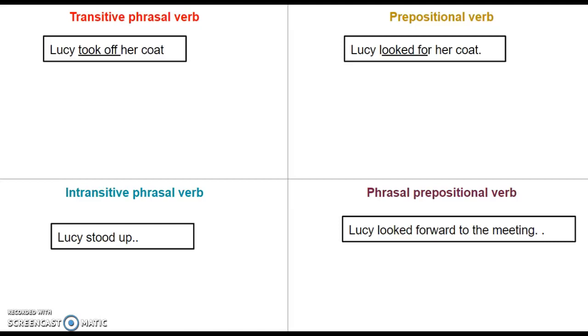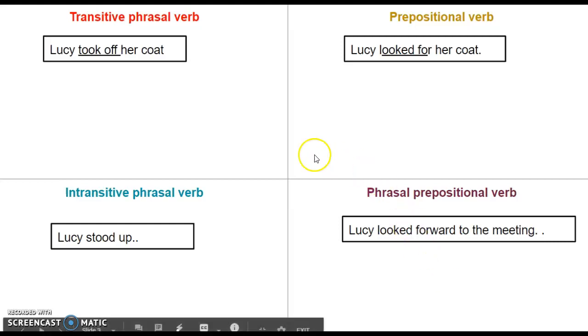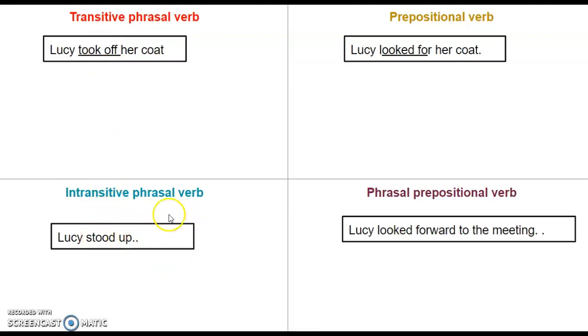So, why is it that they are different? Why is it that this and this are different? Because this and this, it's quite obvious. We've got Lucy took off something, so it is transitive. And here Lucy stood up. She didn't stand up something, so it is intransitive. But both of these are transitive. Lucy took off her coat and Lucy looked for her coat.